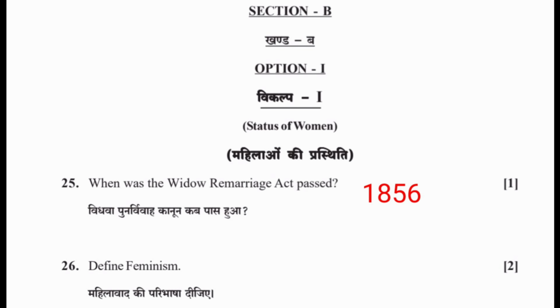Section B, Option 1. 25. When was the Widow Remarriage Act passed? 1856.